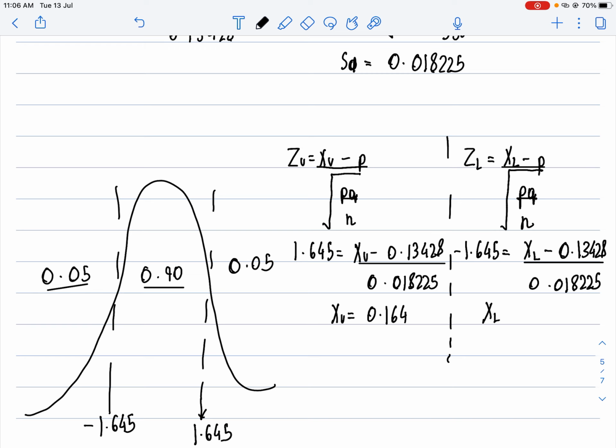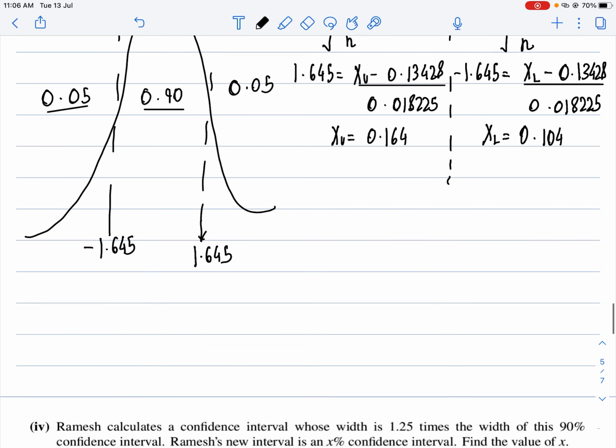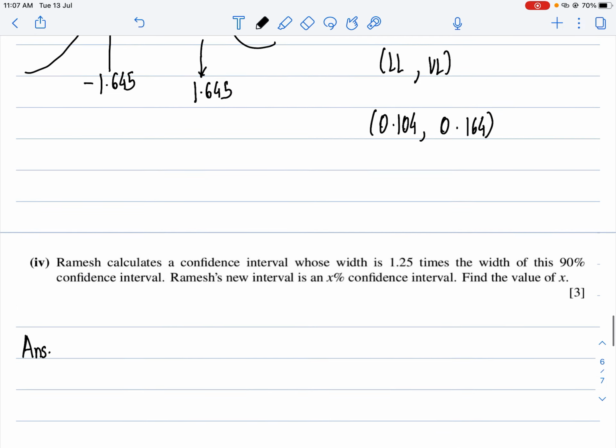So I get my X lower here basically as 0.104. So I can write the lower limit, comma, the upper limit. So I simply write this as 0.104, comma 0.164. Correct? This is how I can write my final answer.